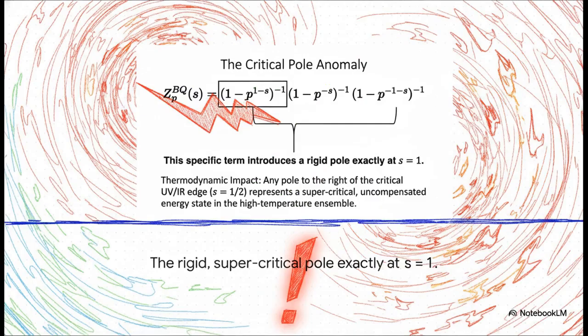But look at what happens right here. This is where the stress test triggers a massive failure for our anomaly. Check out the exponent in the first factor, the inverse of 1 minus p to the power of 1 minus s. This introduces a rigid, supercritical pole exactly at s equals 1. In our thermodynamic framework, any pole sitting to the right of the critical UV/IR edge, which is where s equals 1/2, represents a supercritical, totally uncompensated energy state.